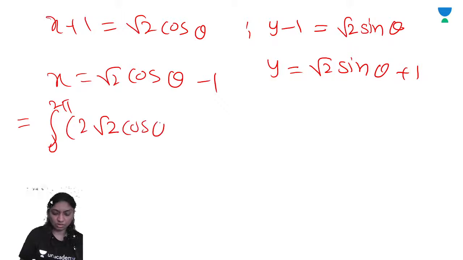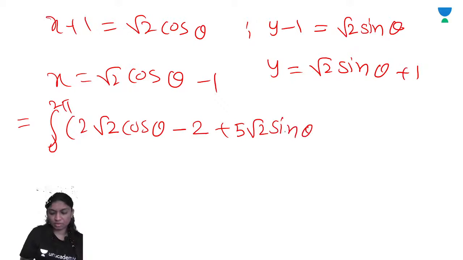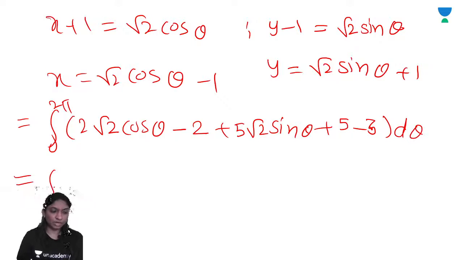2 root 2 cos theta minus 2 plus 5 root 2 sin theta plus 5 minus 3 d theta, which is equal to integral from 0 to 2 pi.